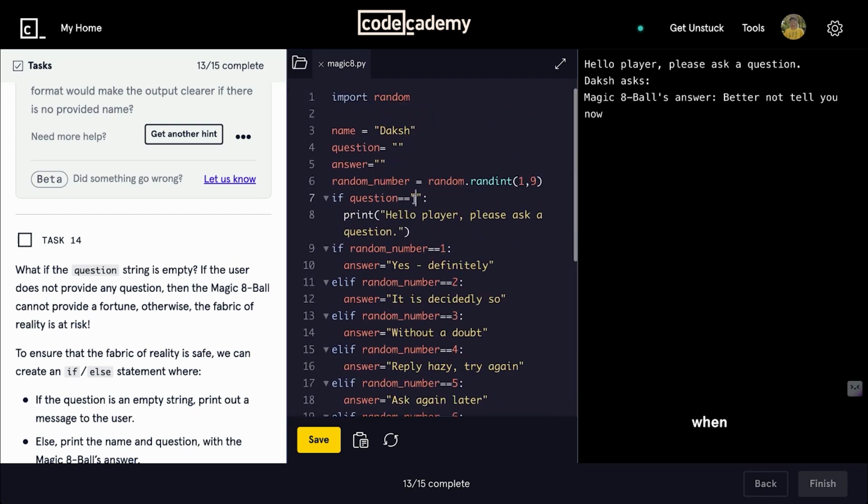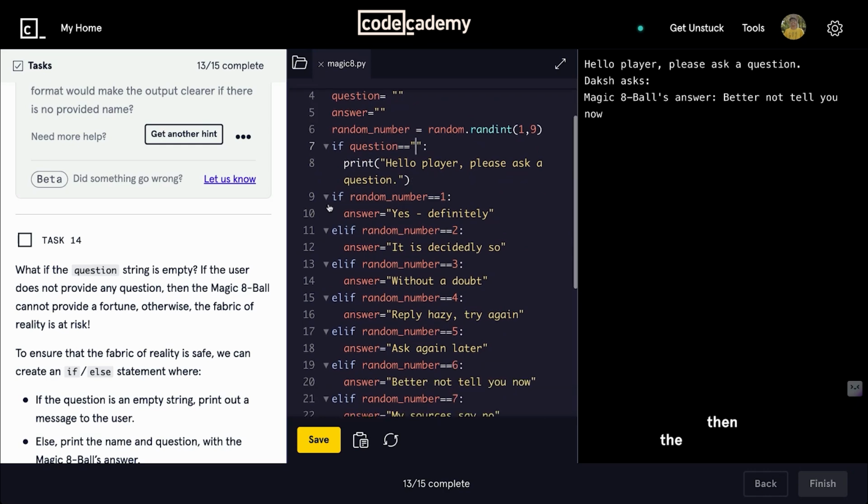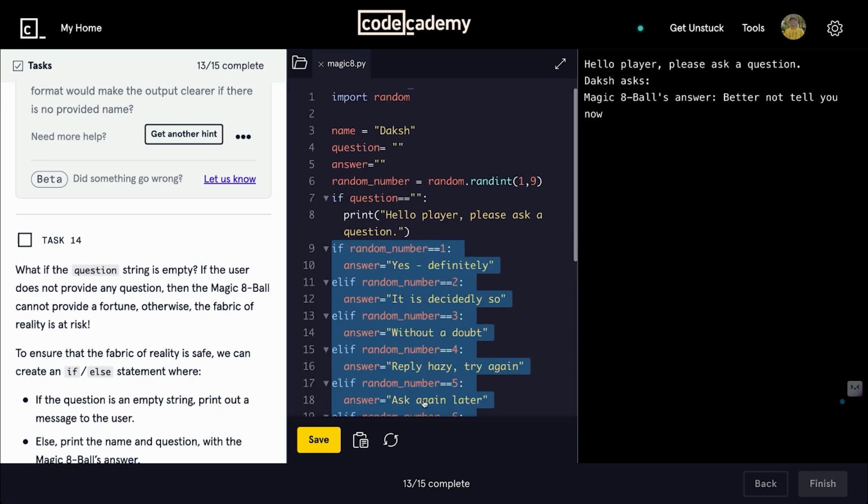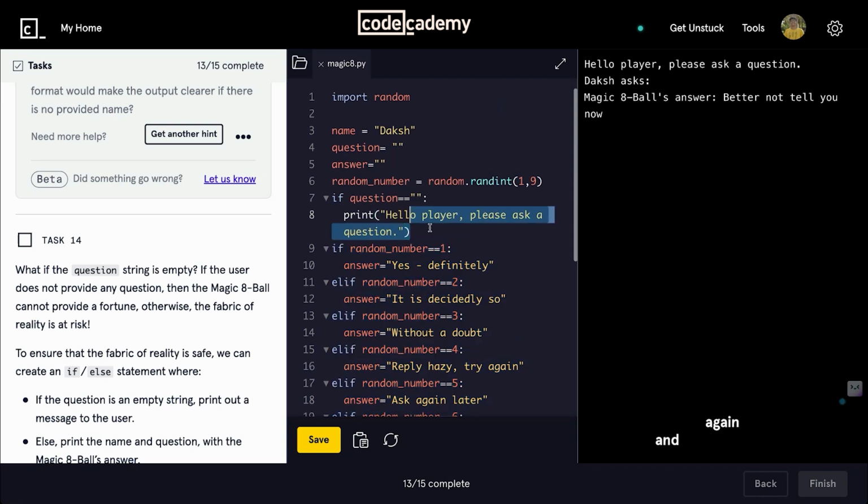So when the user gives an empty string to the question variable, then this program is not supposed to run. We are not supposed to run all this. We are supposed to ask the user again and again to add the question, to ask the question. So pause the video and think of a logic. If you are done thinking of the logic and implementing it, then let's implement the logic together.